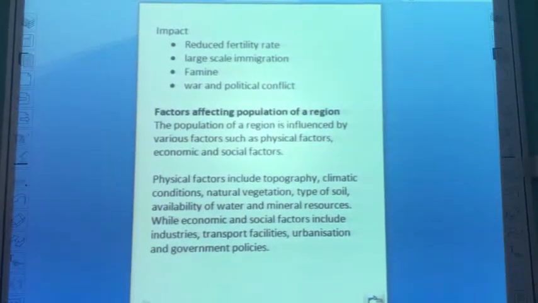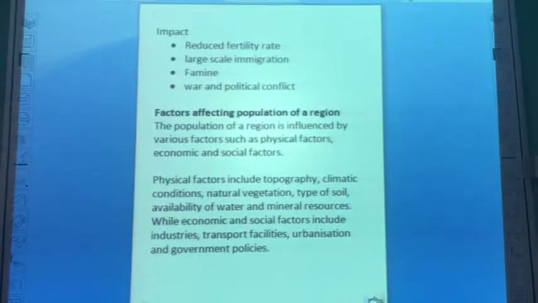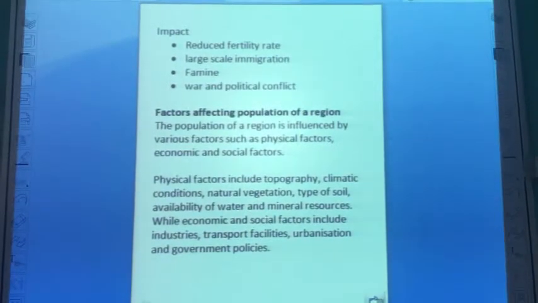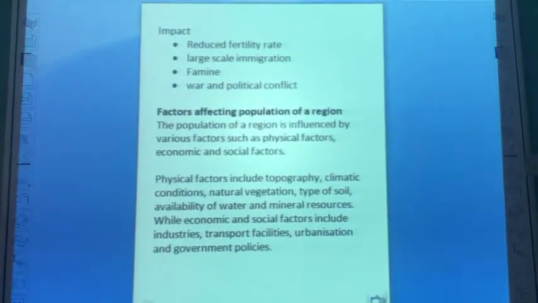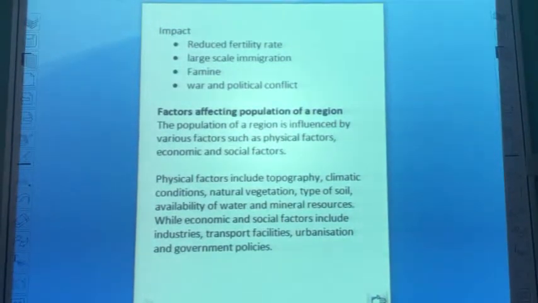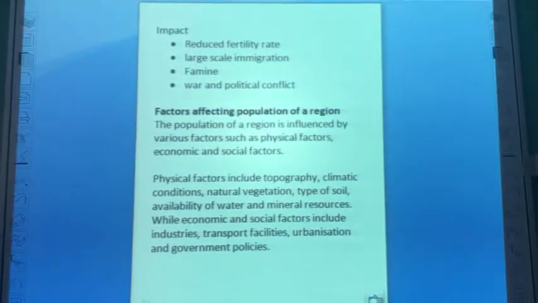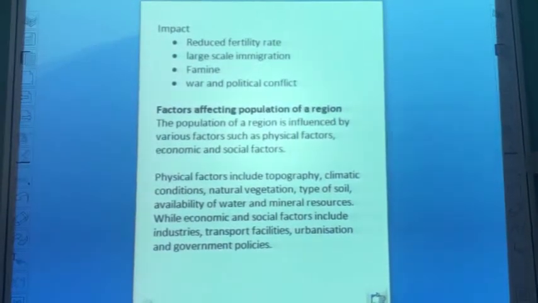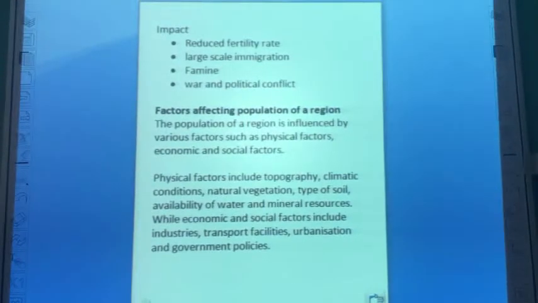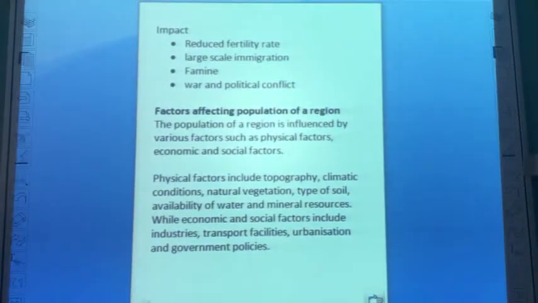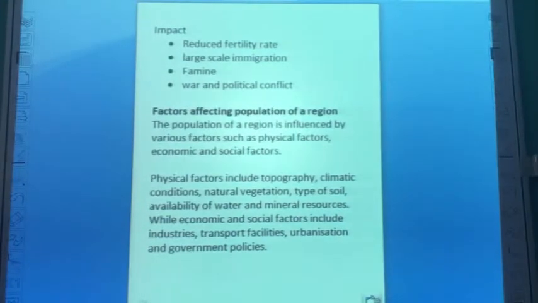The factors affecting population of a region. The population of a region is influenced by various factors such as physical factors, and economic and social factors. Physical factors include topography, climatic conditions, natural vegetation, type of soil, availability of water and mineral resources. While economic and social factors include industries, transport facilities, urbanization and government policies.